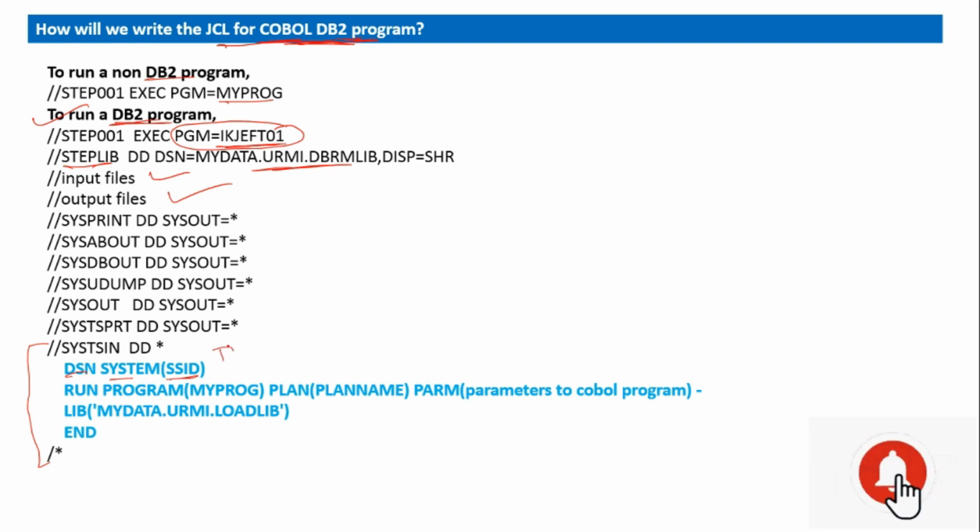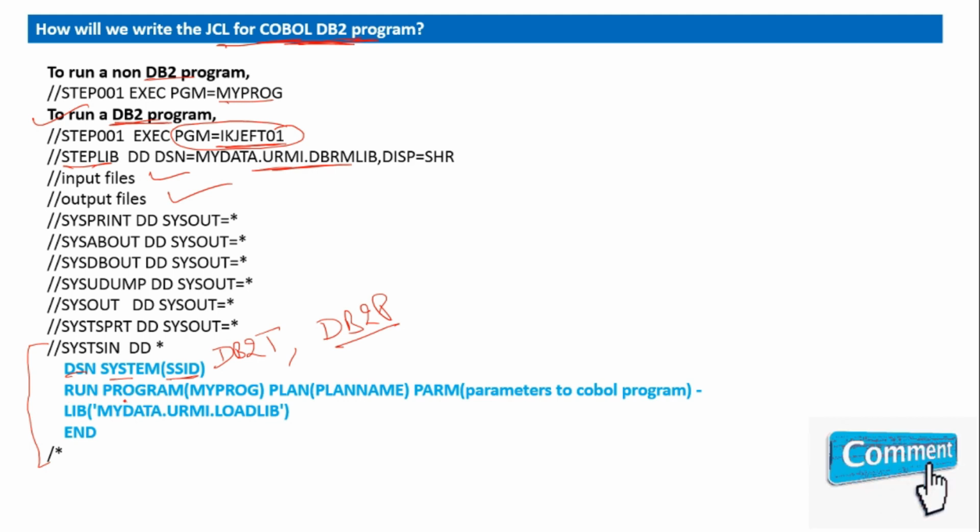At some places you give DB2T for testing, and you also give DB2P for the production region. Then you use RUN PROGRAM and give your program name. Then you use PLAN, and here will be the plan name. And you also use PARM, which is used for passing the parameter to the COBOL program.